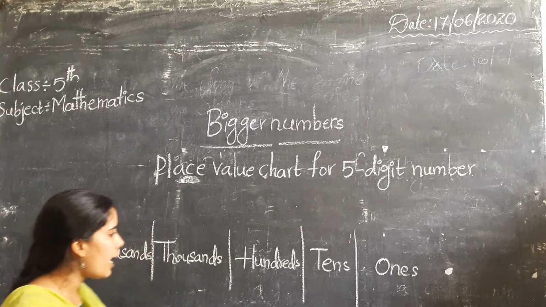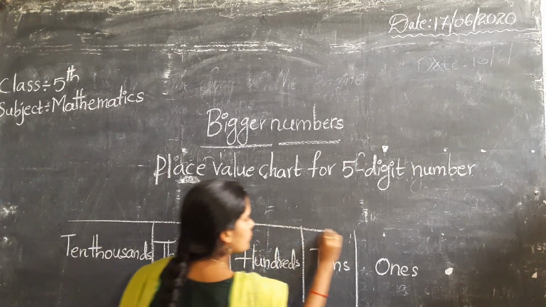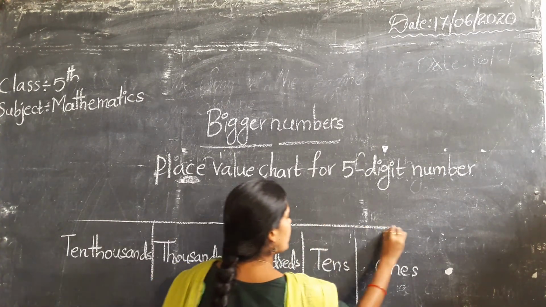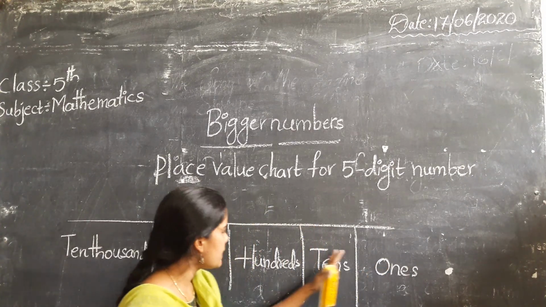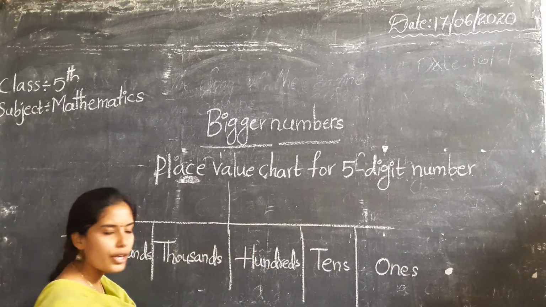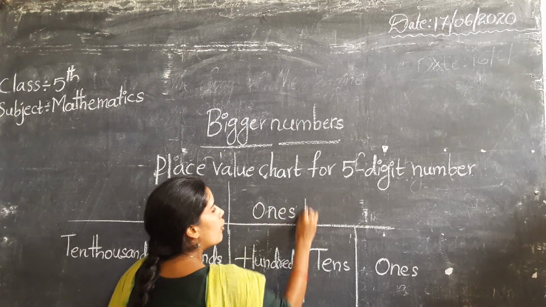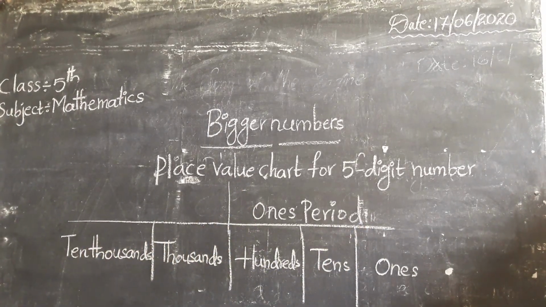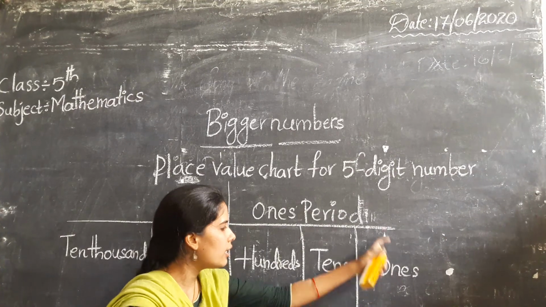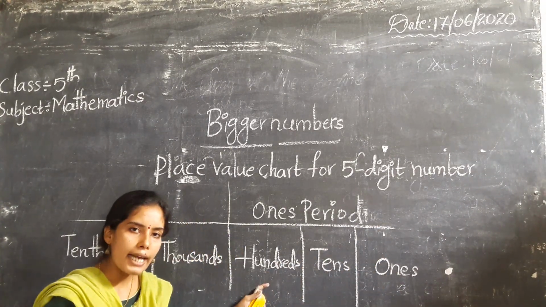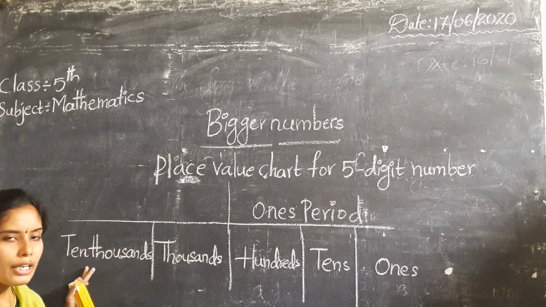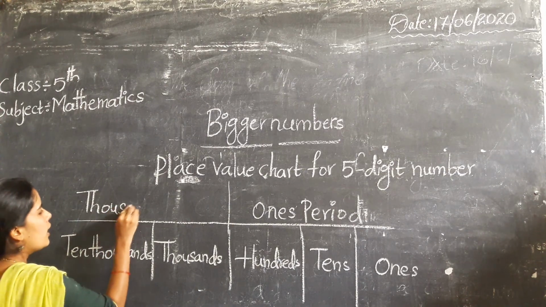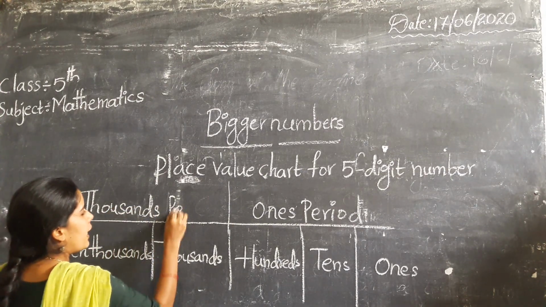And these place values can be divided into 2 periods. How to divide? Here ones, tens, hundreds is one group, one period. That we call ones period. That means the ones period has the ones place, tens place and hundreds place. What about the remaining place values? These thousands and 10,000s we call thousands period.